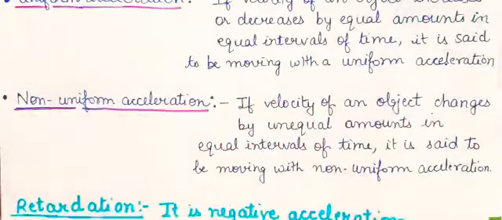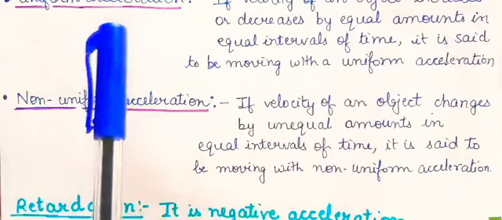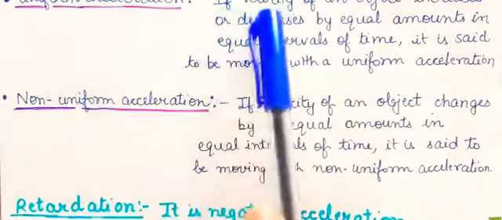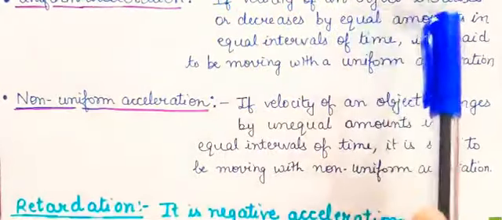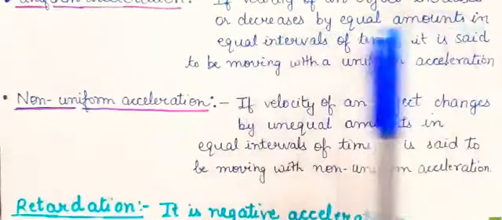Now the next topic is uniform acceleration and non-uniform acceleration. I discussed what uniform speed and non-uniform speed are. Similarly, what is uniform acceleration and what is non-uniform acceleration? Uniform acceleration: if the velocity of an object increases or decreases by equal amounts in equal intervals of time.